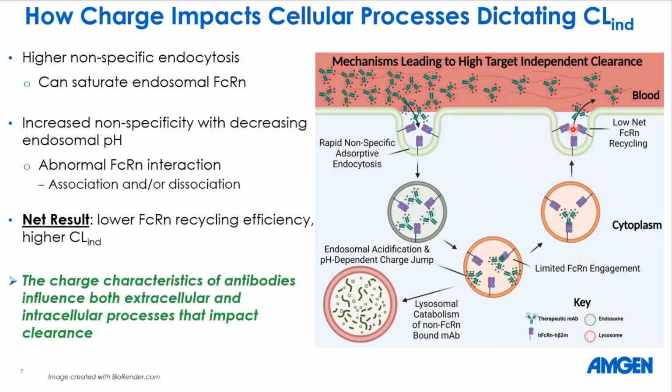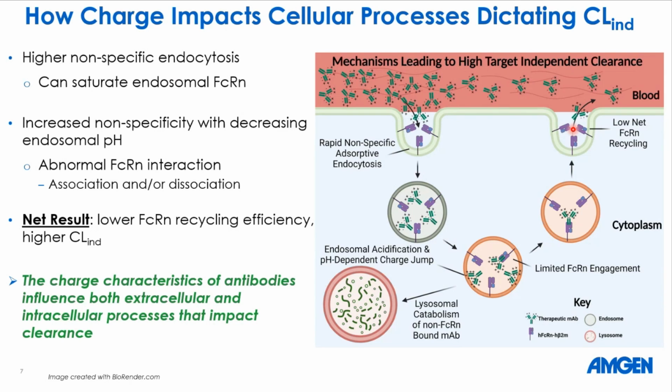So as we see here, the charge impacts cellular processes and it also impacts the target independent clearance. So here is a mechanism we are showing with a high target independent clearance mAb.